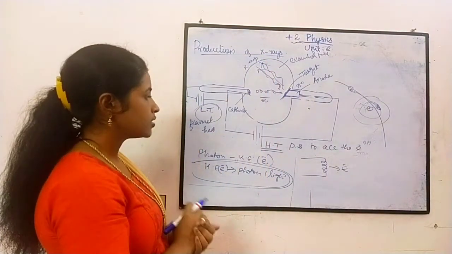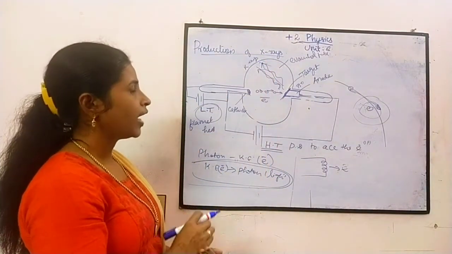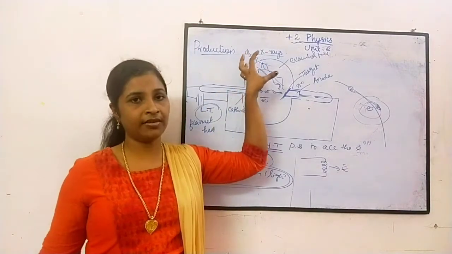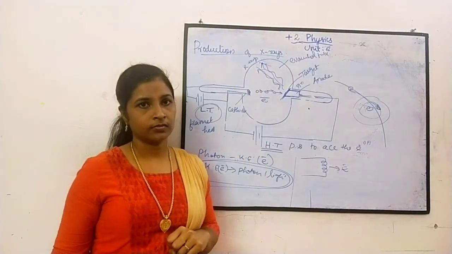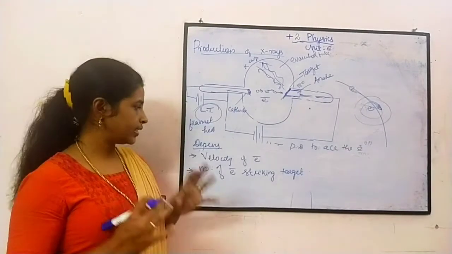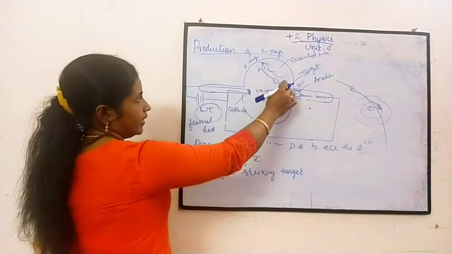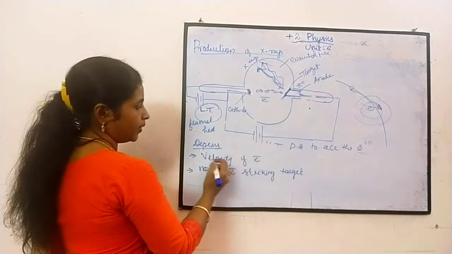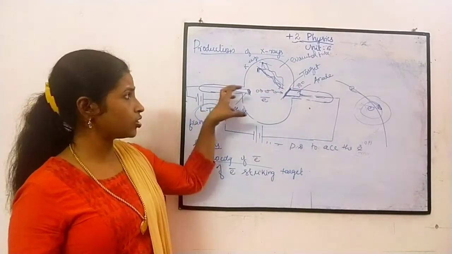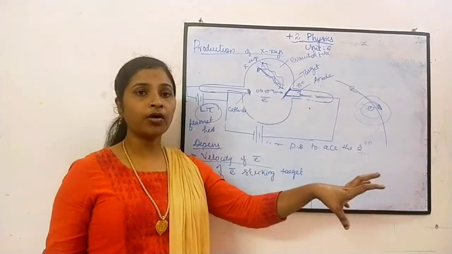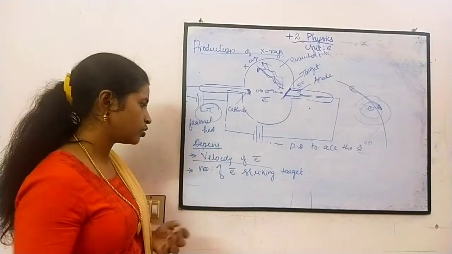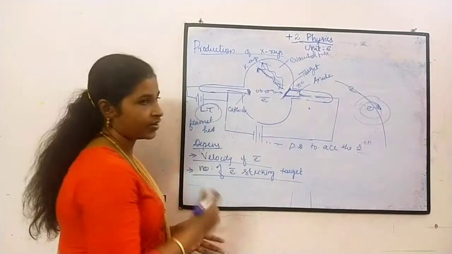This is the production of photons, and the intensity of the X-ray depends upon certain factors. The intensity depends on the velocity of the electron: according to the velocity at which the electrons move, the intensity will increase. It also depends on the number of electrons striking the target.